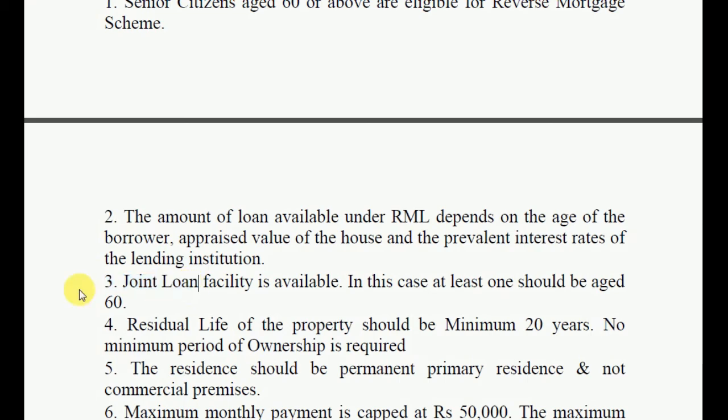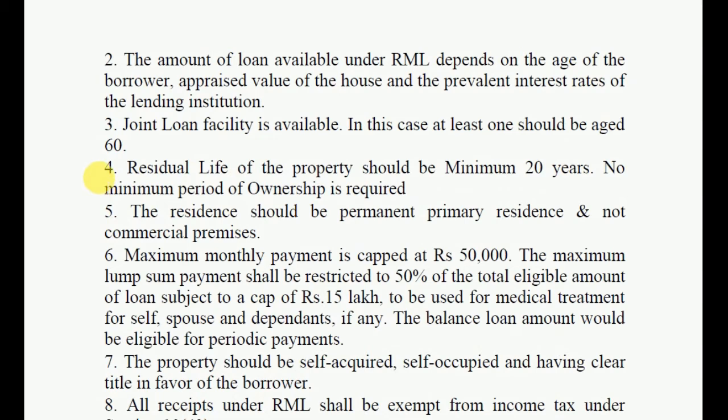Joint loan facility is available. In this case, at least one should be aged 60. The residual life of the property should be a minimum of 20 years. No minimum period of ownership is required. The residence should be a permanent primary residence and not commercial premises.